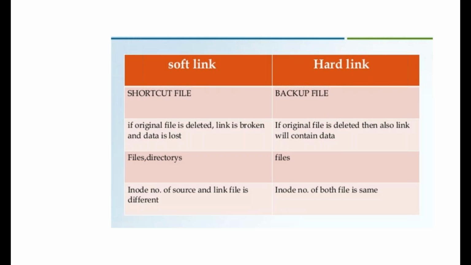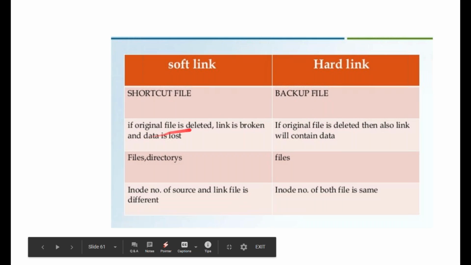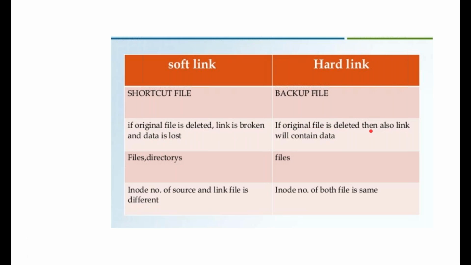So a soft link is nothing but a shortcut to a file. If the original file is deleted, the link is also broken and data is lost. In the case of a hard link, if the original file is deleted, then the link will still contain the data. Hard links can be made only on files, whereas soft links can be on files and directories.